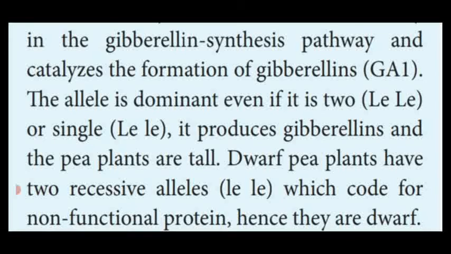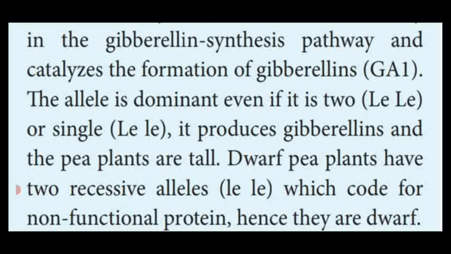Now coming to the dwarf pea plant, they have the recessive alleles, also in pair, denoted as small l and small e. This le is not coding for the functional enzyme, that is the protein with the functional enzyme, so it is unable to produce the functional hormone gibberellic acid, that is gibberellin. Hence, the plants are dwarf. So, the elongation of stem is due to gibberellin.